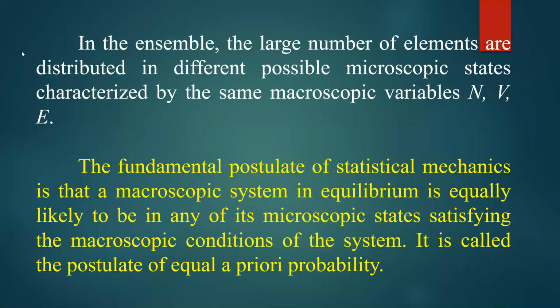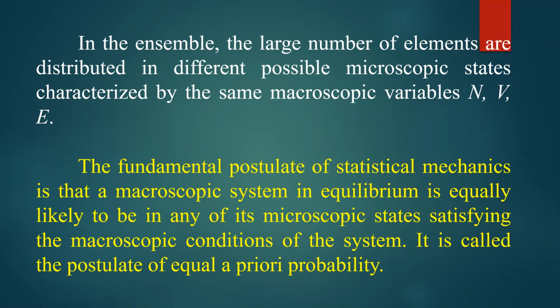That is why, in the ensemble, the large number of elements are distributed in different possible microscopic states characterized by the same macroscopic variables N, V, and E. That was already discussed in the previous class. So the ensembles have different microscopic states with the same macroscopic properties.